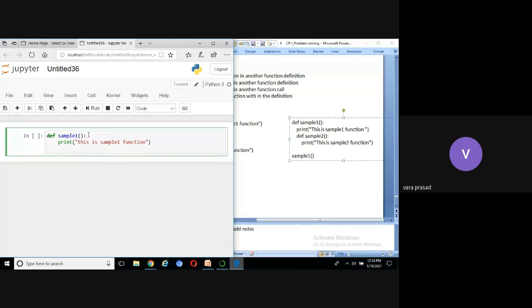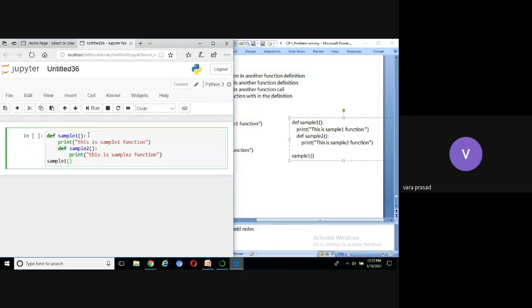Then I'm going to define a new function in sample1. def sample2, again indentation. Print this is sample2 function. Now, in the next line I'm calling the function sample1.